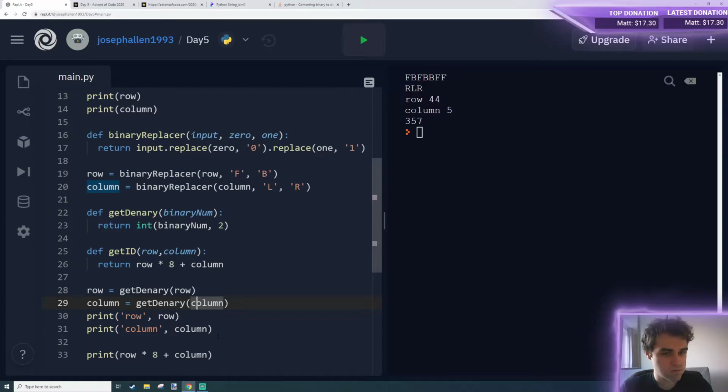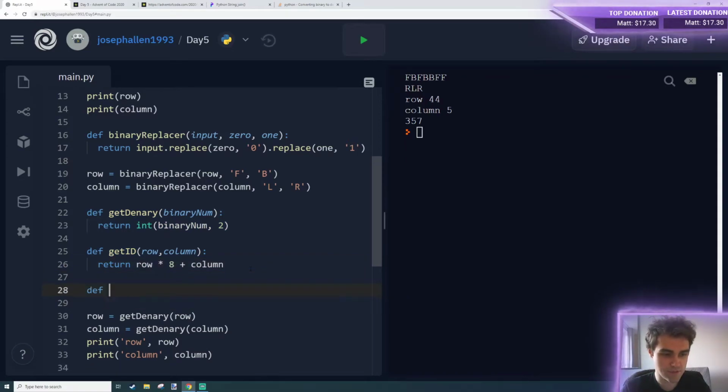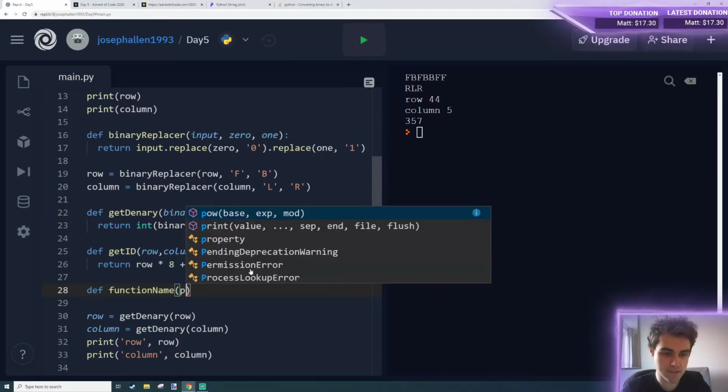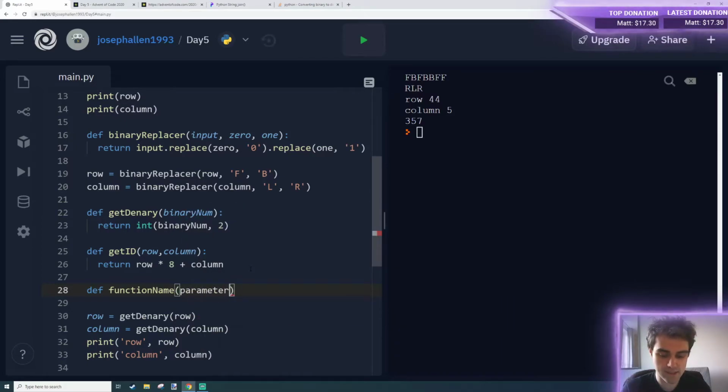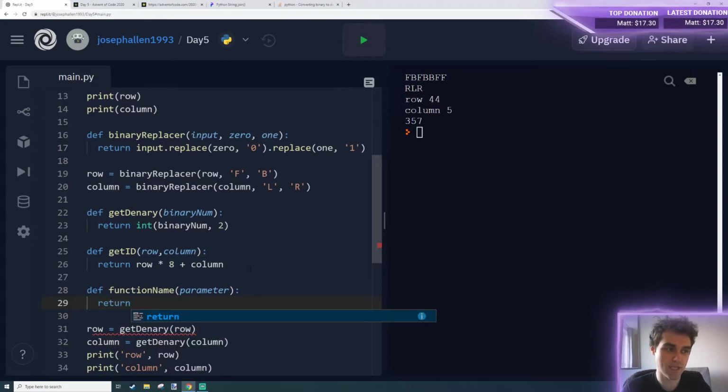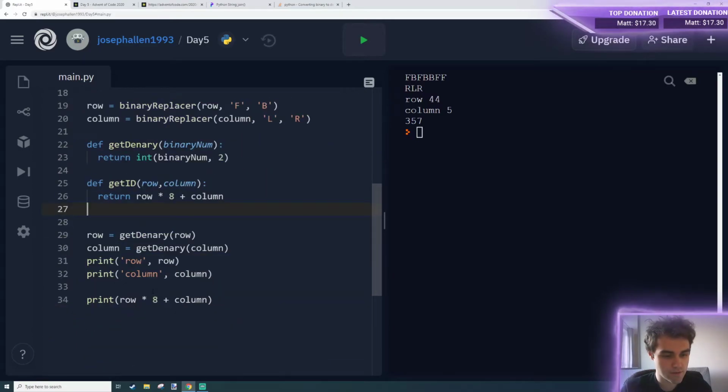So I'm doing a lot of stuff here. I haven't explained what functions are. So we've got this def keyword, short for define in Python. We write a function name, and then we've got parameters that can come here, comma separated. And then we do a colon, so we do this after every if statement, for loop, anything like that. And then we have a keyword return that lets us pass a value back out when the function is called, like it is here. So we've got get ID row column, so we can do get ID row column.